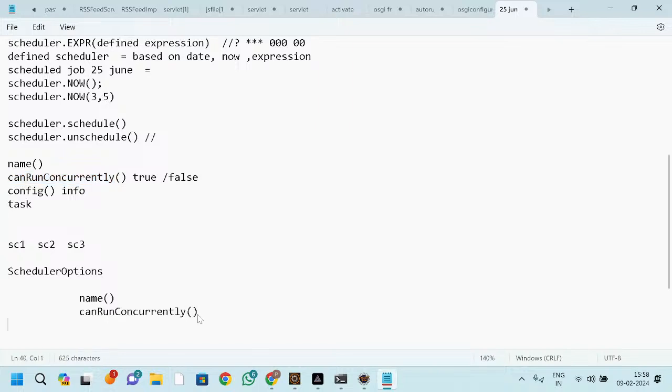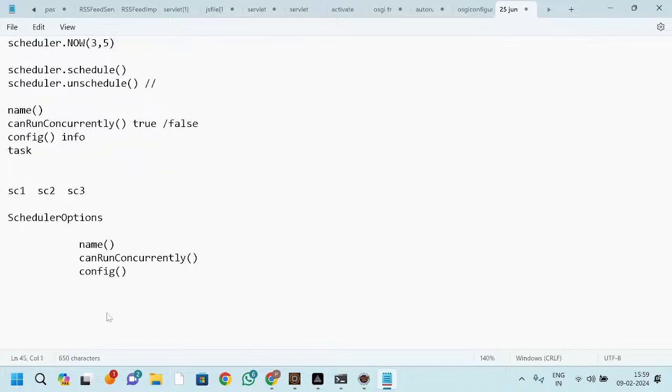Now, if you want to execute, here we have a config, right? This config is nothing but we are passing some additional information to your scheduler. That means maybe your country name, your URL, your company name, vendor, all this information. So for that, they have introduced one config, right? Okay, that is okay.